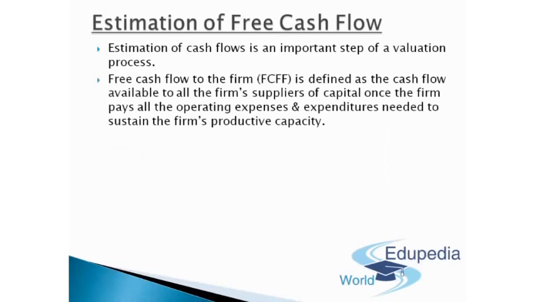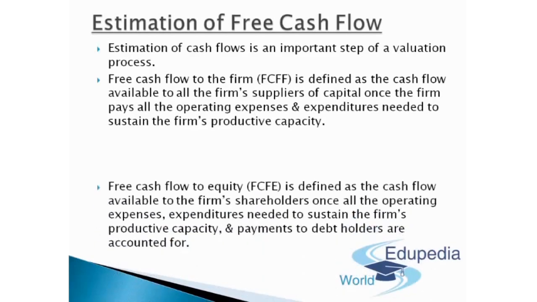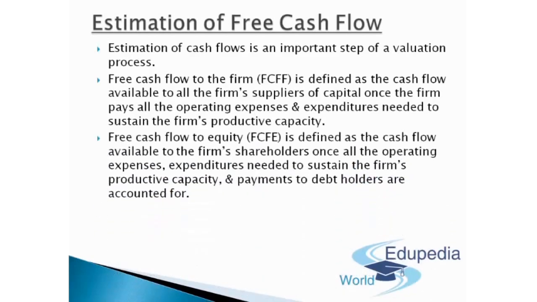Free cash flow to the firm is basically defined as the cash flow available to all the firm's suppliers of capital. That could be equity shareholders, bondholders, preference shareholders, once the firm pays all the operating expenses and expenditures needed to sustain the firm's productive capacity. Free cash flows to equity is defined as the cash flow available to the firm's shareholders once all the operating expenditures needed to sustain the firm's productive capacity and payments to debt holders are already paid or accounted for.